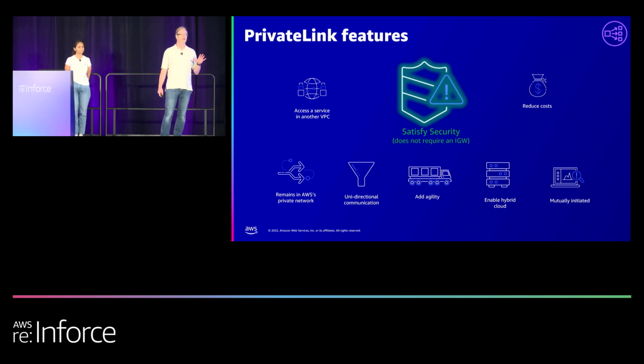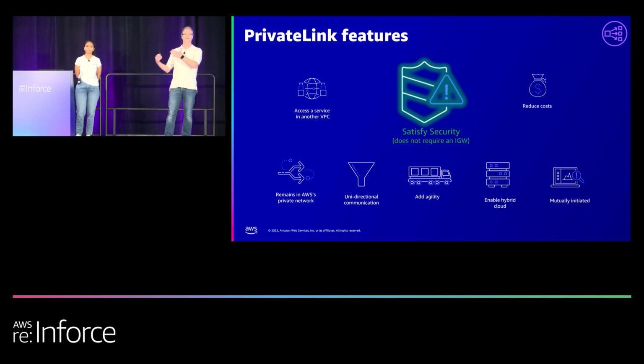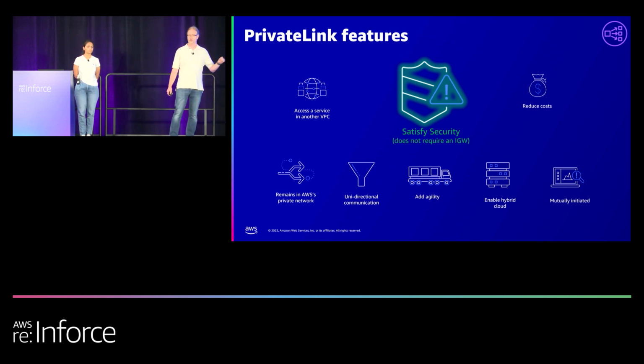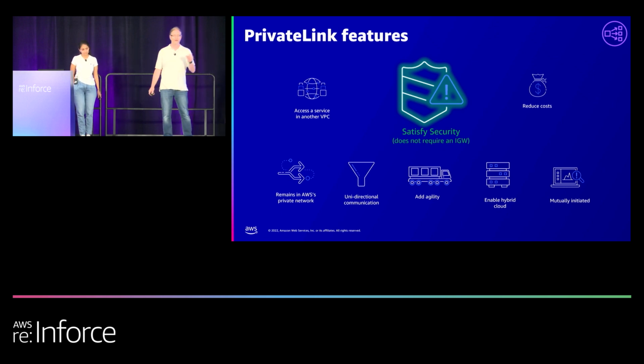So if you are not familiar with Private Link and you're not using it, I strongly encourage you to look it up. As part of Private Link, NLB is the back end piece. The simple way to offer that out is that on the NLB, you can offer something through the Private Link service, and then your customers accept that service, and when they accept it, another request comes back to you where you say, okay, turn it on. So that's mutually authenticated. I don't want you to think that when you're offering something through Private Link, anybody in the world can just connect to it if they know the secret string or URL.